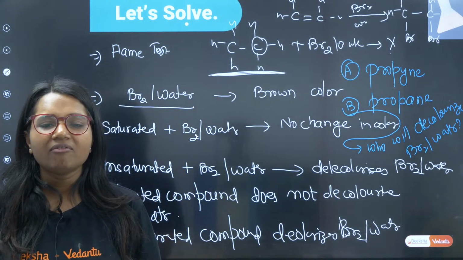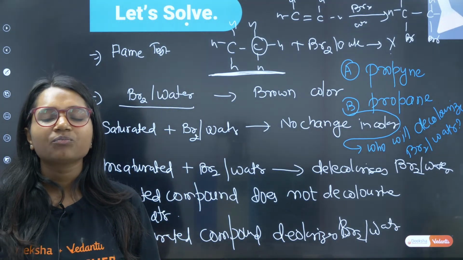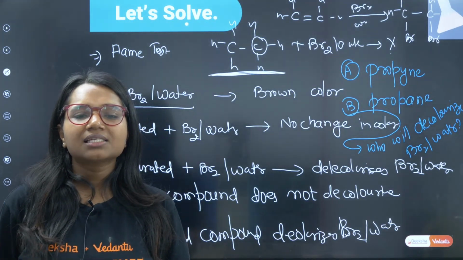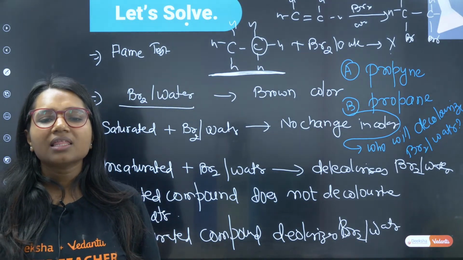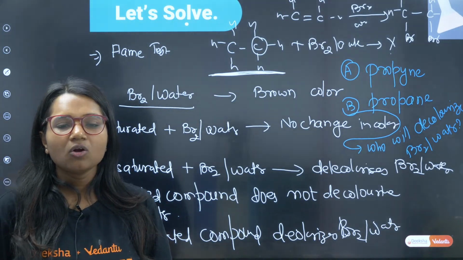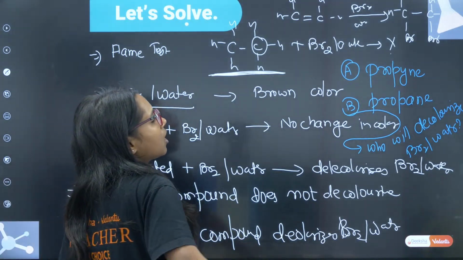Very good, Gautami. Absolutely correct. Gautami has given the correct answer. Where are others? Netra, Rohit. Yes, Vriksha, Raja. Rohit and Netra have given the correct answer. Very good, Raja. Raja has given the answer A. A is propyne. Very good.